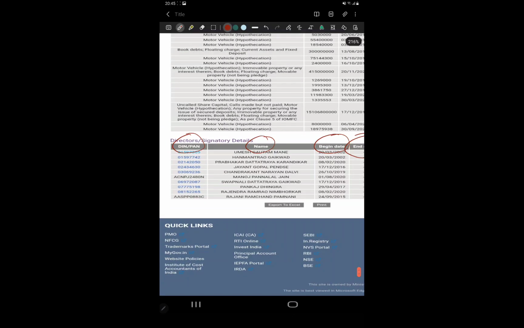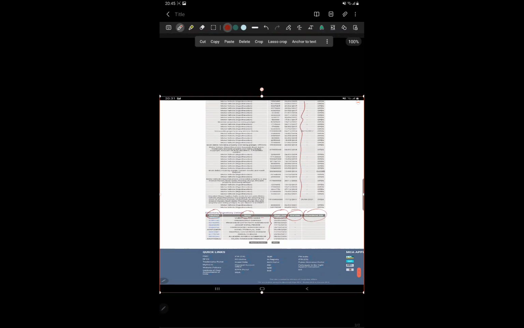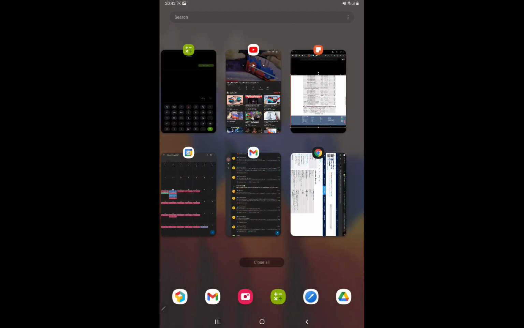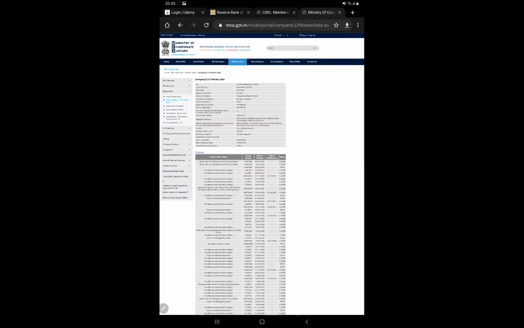What is DIN? DIN is the code for the directorship. Now here, as you can see, these are the names of the directors associated with this particular company. Suppose I want to know whether this Mr. is a director in any other companies, then how can I ascertain that particular data?